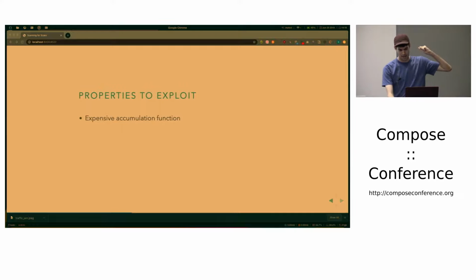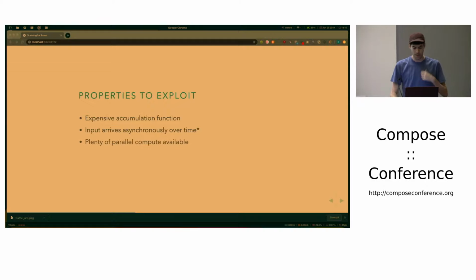But just to summarize, we have this expensive accumulation function, we have the fact that our input arrives asynchronously over time, and we'll say it's constant for the purposes of the short time that I have in this talk. We'll say that we have plenty of parallel compute available, and we have an associative merge operation. And that's what I have. But if you read this list and you have something that has this set of properties, maybe this sort of solution you can use for something.